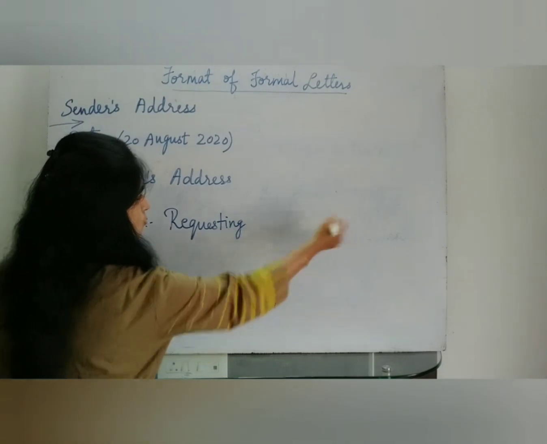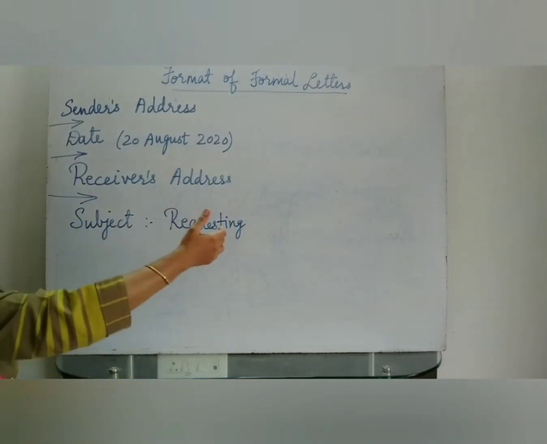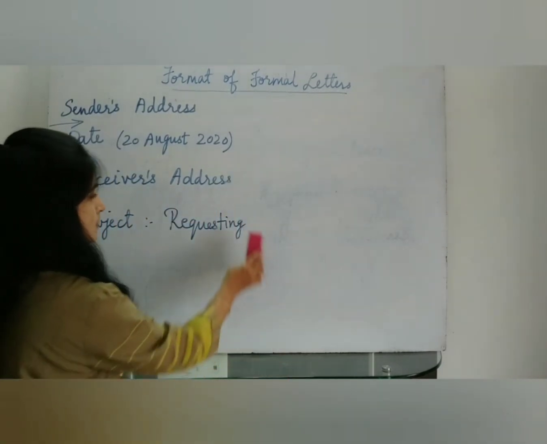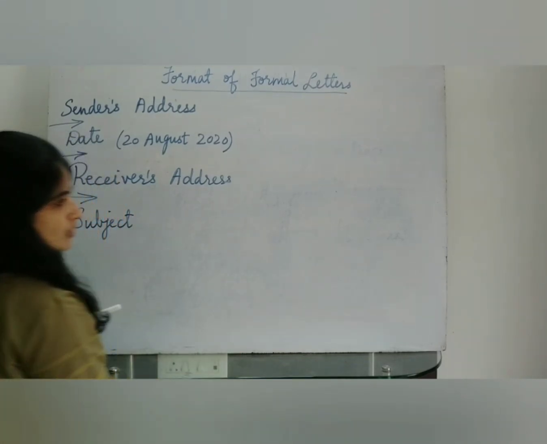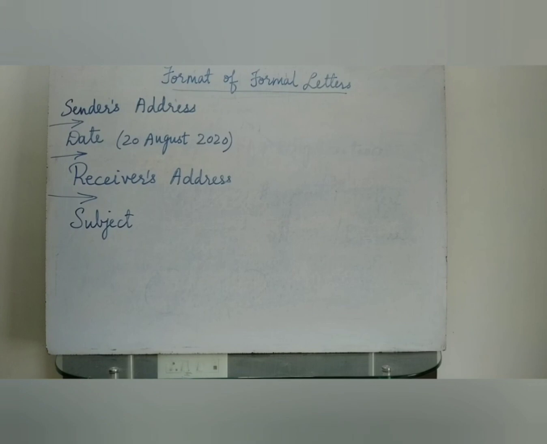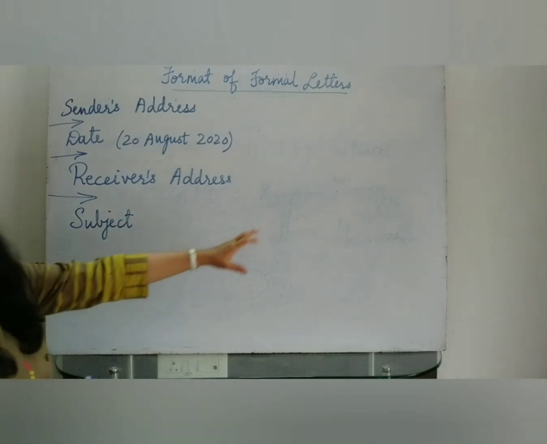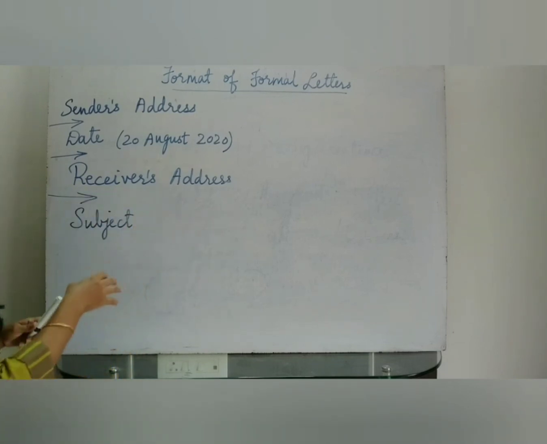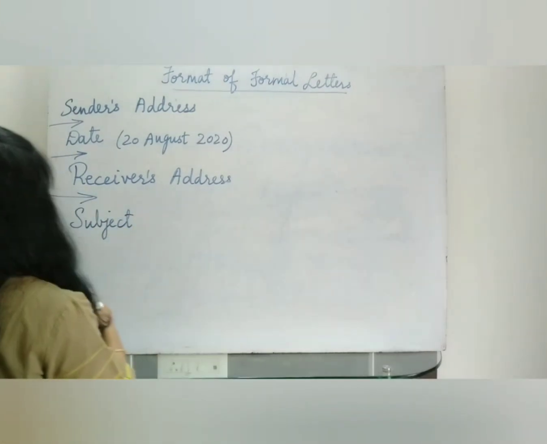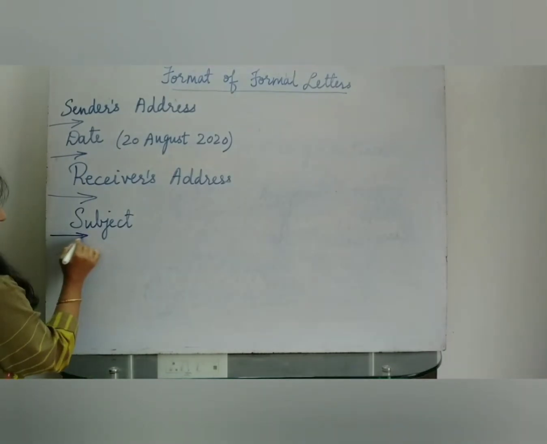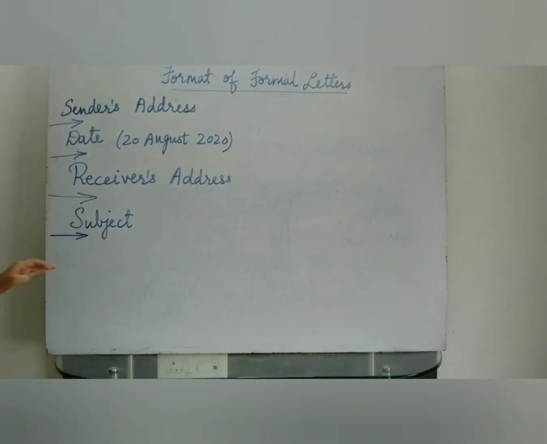Okay, requesting to grant me the leave. Or suppose you are ordering some books. So your subject will be ordering for books. Or if you are cancelling the order, so cancellation of the order. So according to your subject, according to your letter, your subject will come. Then again you have to leave here one entire line.